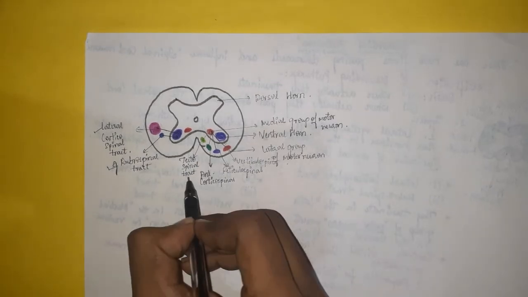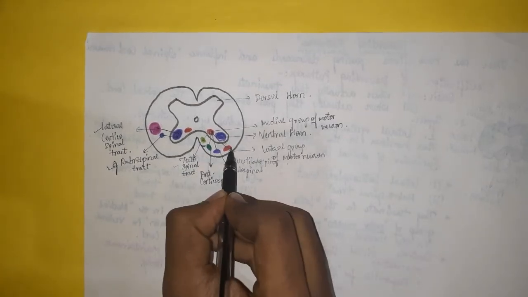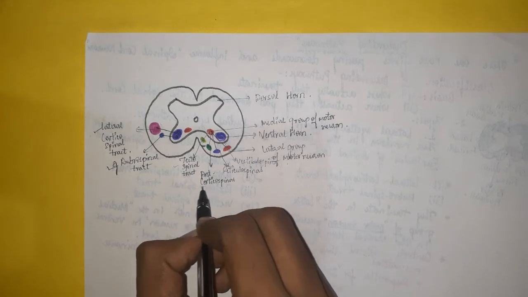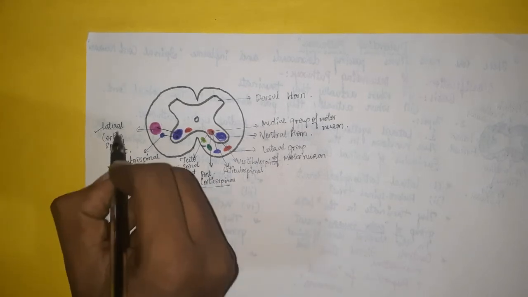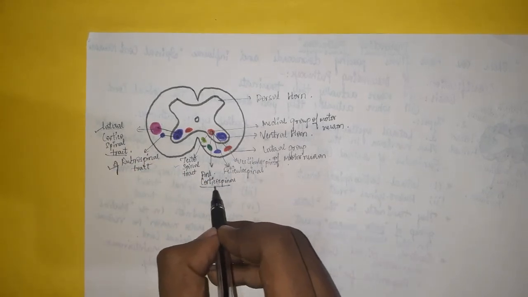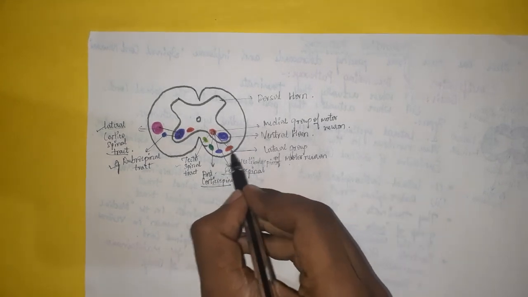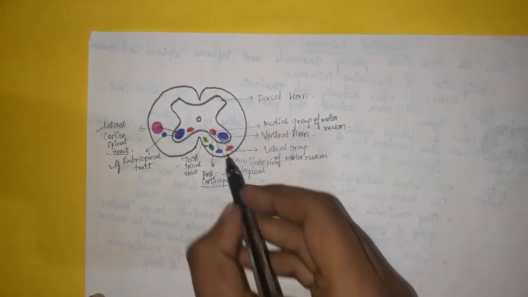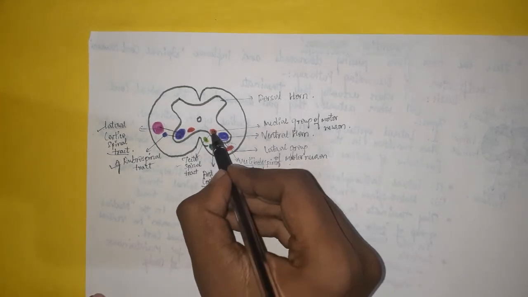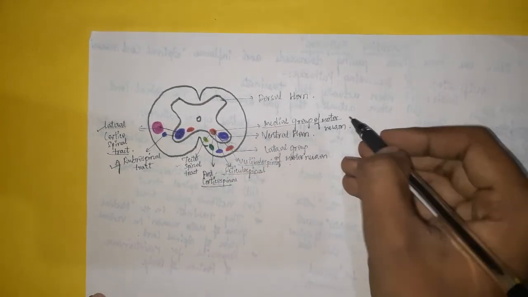Now, this is the tectospinal tract. From medial to lateral, this is the anterior corticospinal tract, this is the lateral corticospinal tract, this is the anterior corticospinal tract, this is the reticulospinal tract, this is the reticulospinal tract, and this is the vestibulospinal tract. All these four end in the medial group of motor neurons.